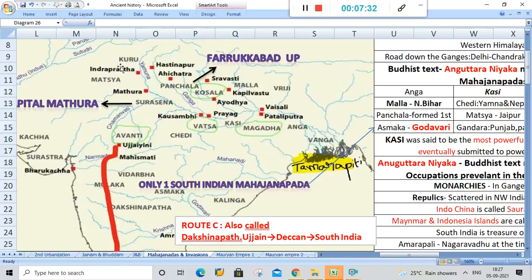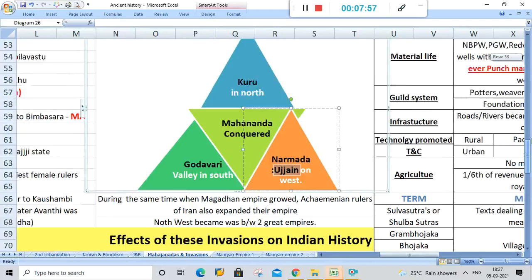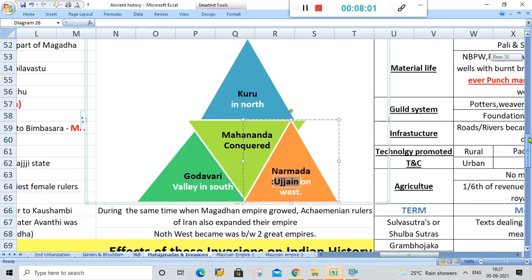So now from north to east to west and to the south, all the area from Kuru to Narmada and then Godavari to Anga was under Magadha. So it became a great empire by swallowing all these small kingdoms. This is how the expansion of Magadha happened.